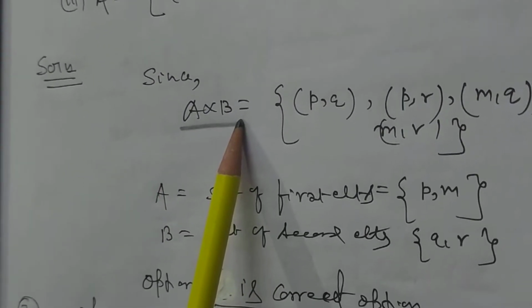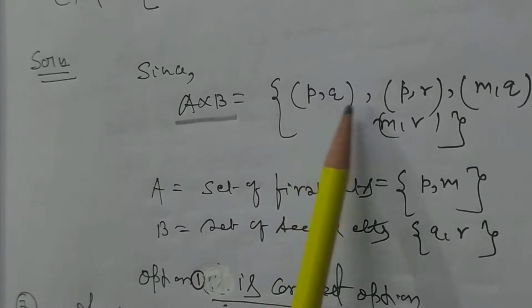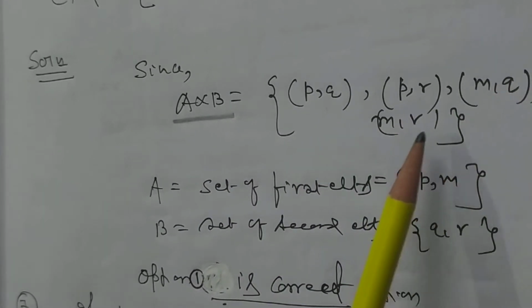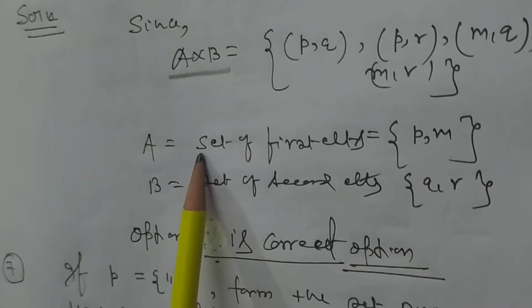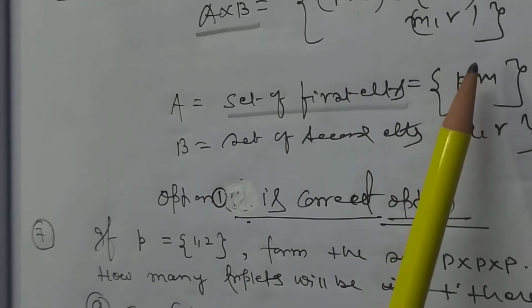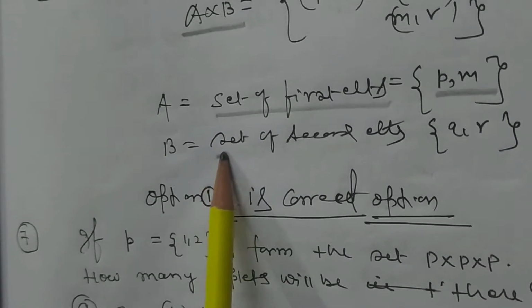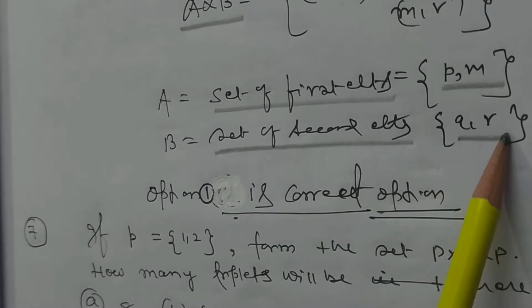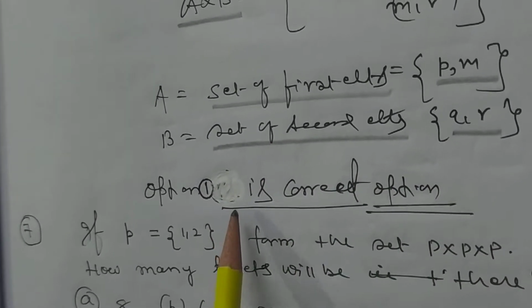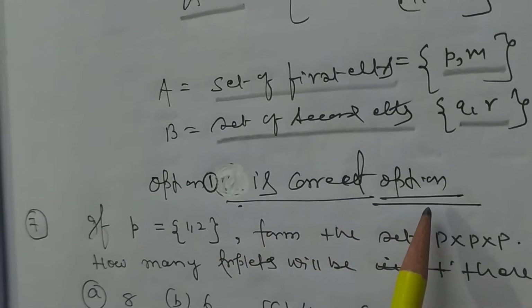Since A Cartesian product B is equal to {(P,Q), (P,R), (M,Q), (M,R)}, A is equal to the set of first elements, that is {P, M}, and B is equal to the set of second elements, that is {Q, R}. So option 1 is the correct option.